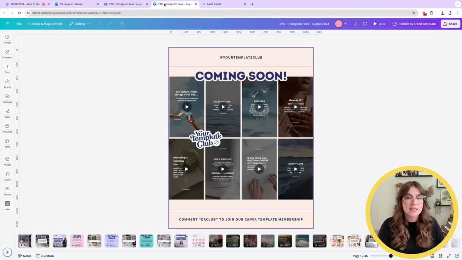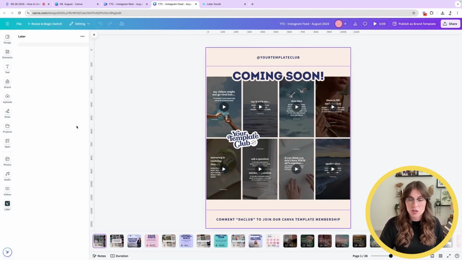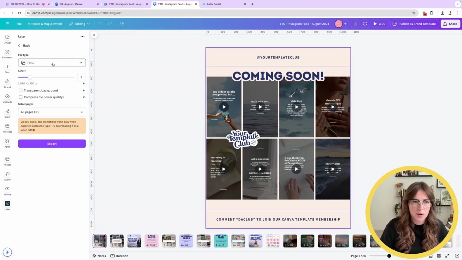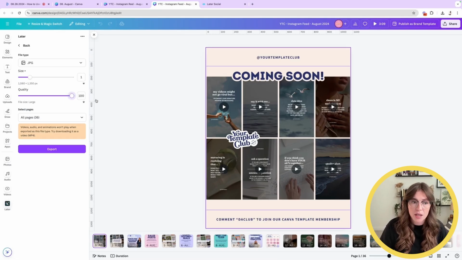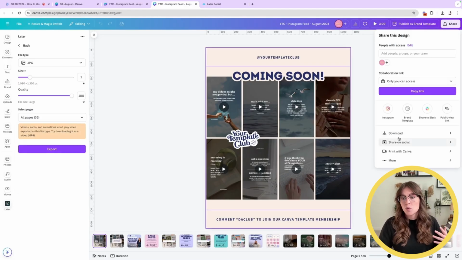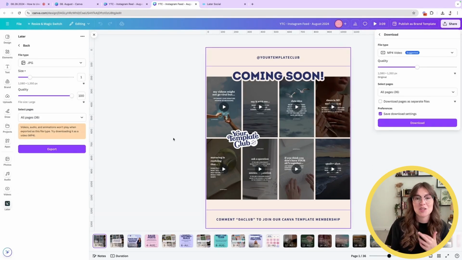Now, you can do the exact same thing with Instagram feed posts now that you have this integration. We'd simply come over here, export to Later, and this is kind of what I was mentioning earlier, just do JPEGs. I would increase the size, and honestly, we could export all of these. But this is the simplest way to avoid having to come over here, download each of these, then, once they're done downloading, upload them into Later. And it's a very cumbersome process, and it eats up a lot of space on your computer and also takes a while to process. So this is one way of seamlessly integrating your Canva content creation workflow and your scheduling workflow.